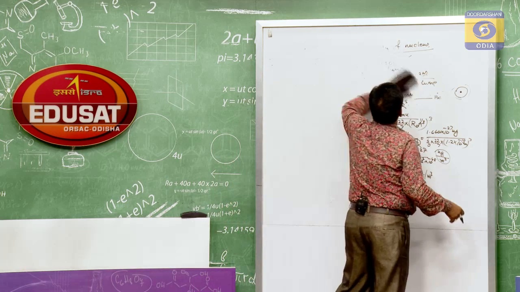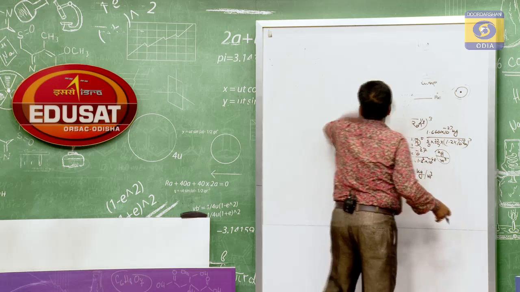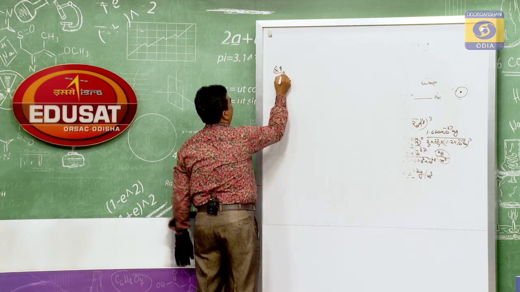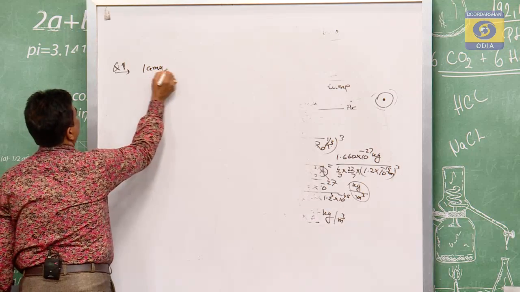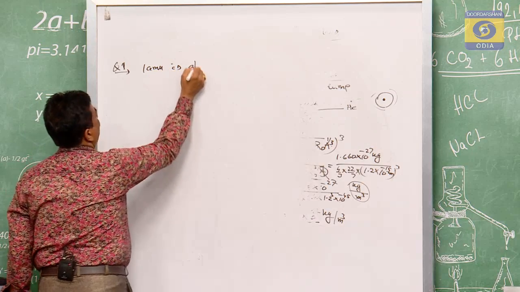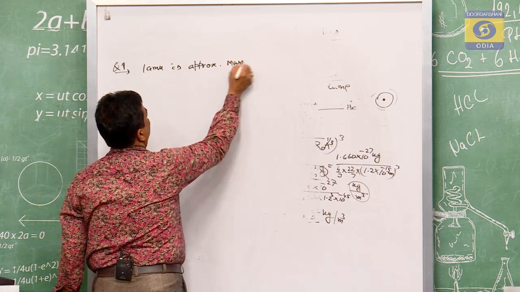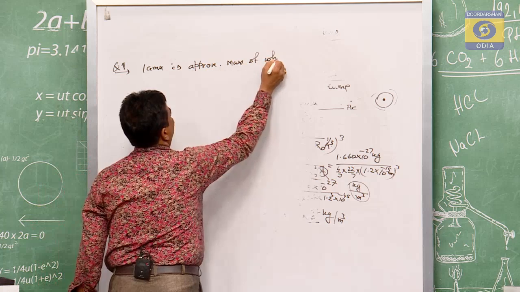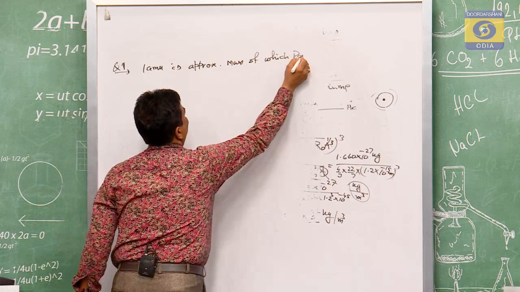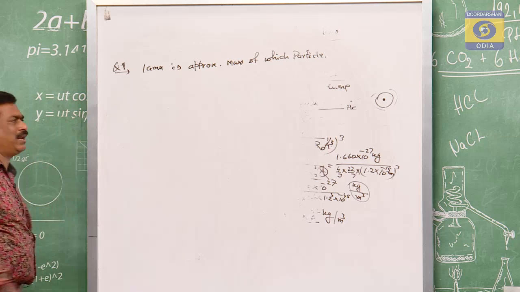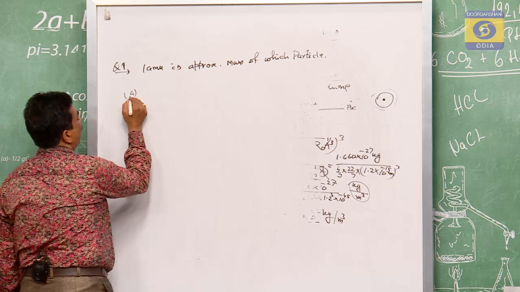So, question number 1. 1 amu is approximately the mass of which particle? Suppose there are 4 answers.